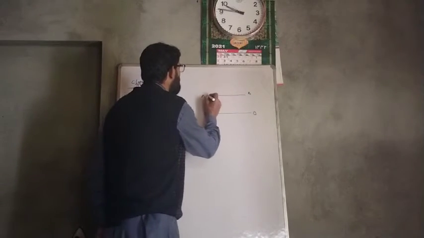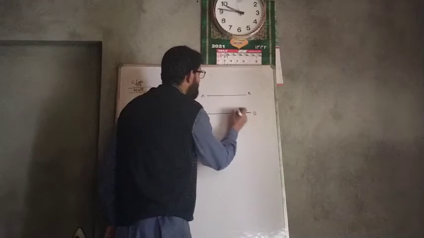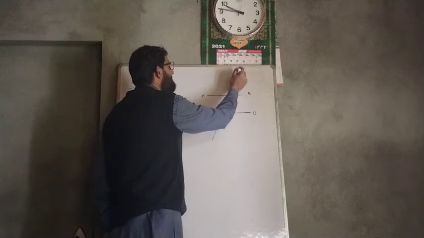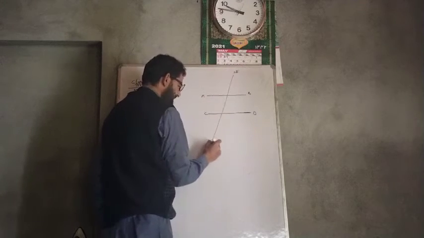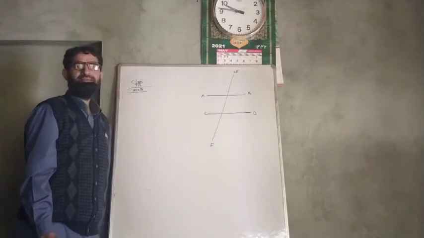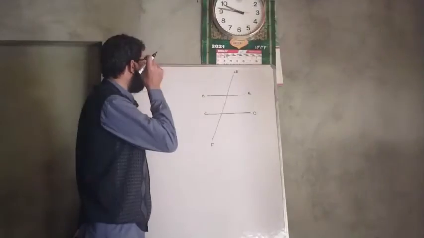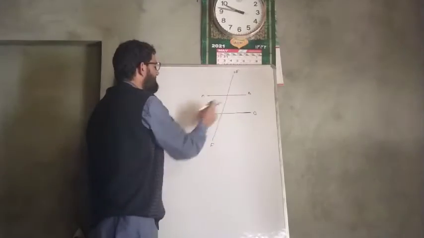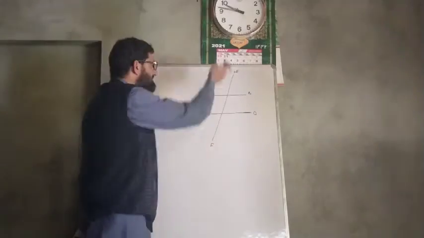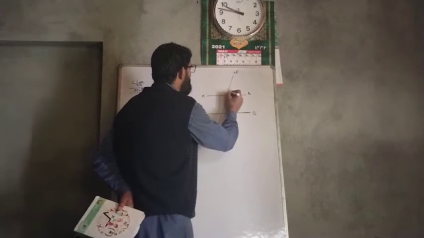And one thing you must remember about these parallel lines is what happens if they are intersected by a transversal. Now a line segment which intersects them is called a transversal. It is given that AB and CD are parallel lines. When two parallel lines are intersected by a transversal EF, where AB and CD are two parallel lines and EF is a transversal, and a transversal is again a line segment which intersects two parallel lines, then corresponding angles are equal.